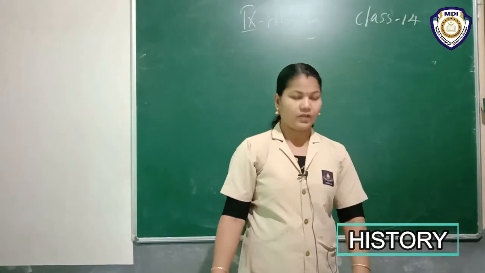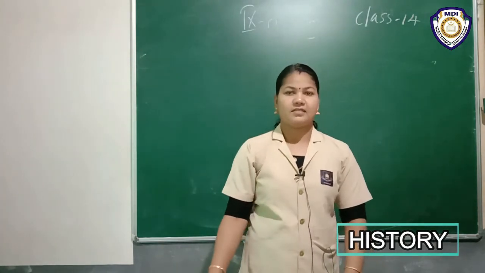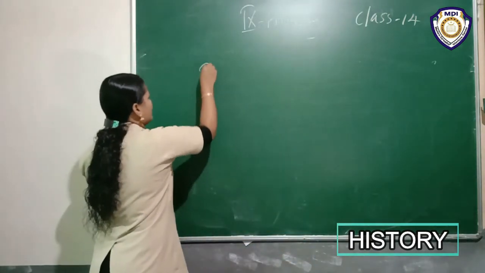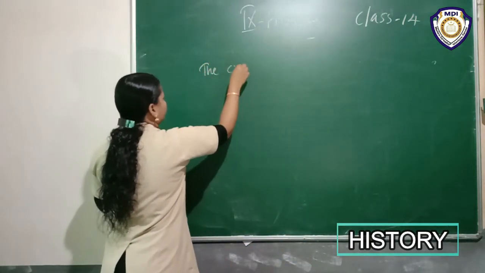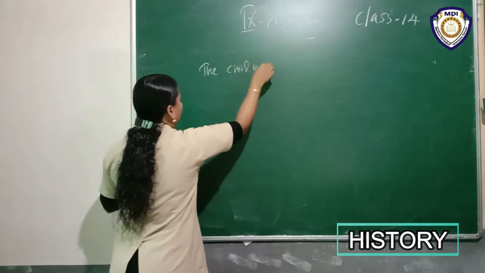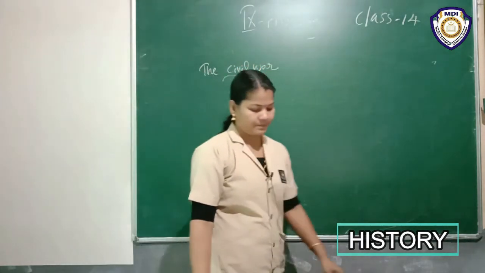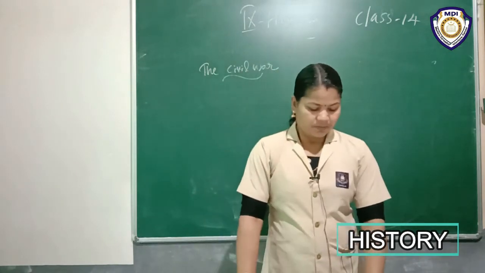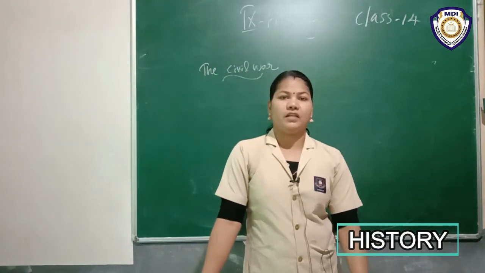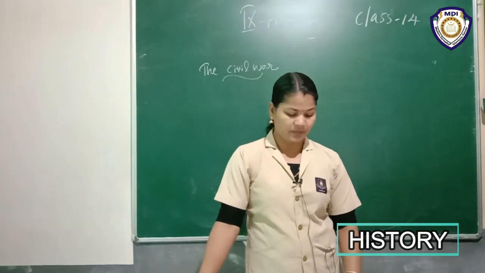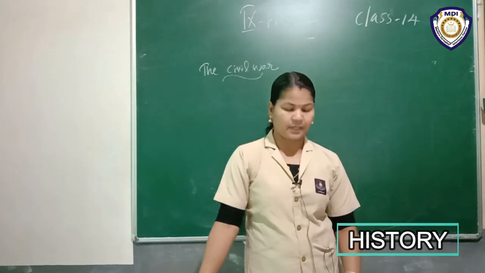Then we are moving on to another topic, that is the civil war. What is our next topic? The civil war. When the Bolsheviks ordered land redistribution, the Russian army began to break up.